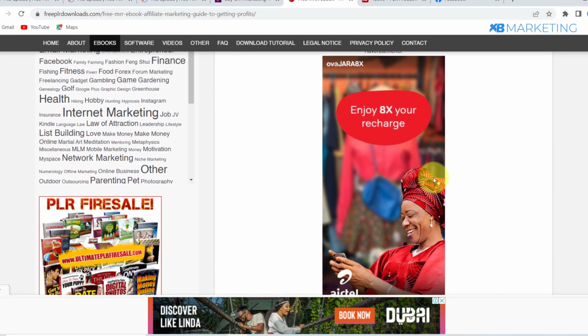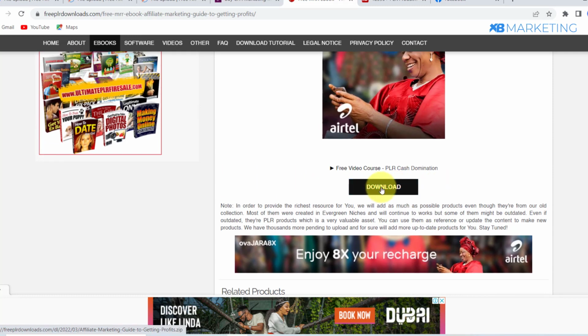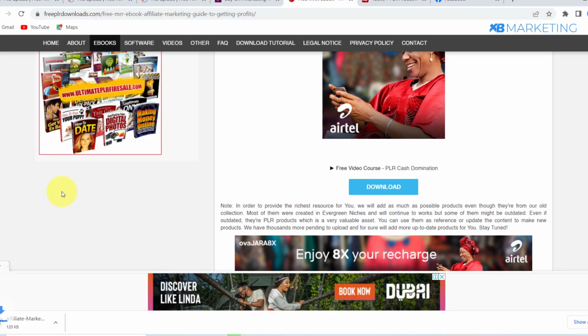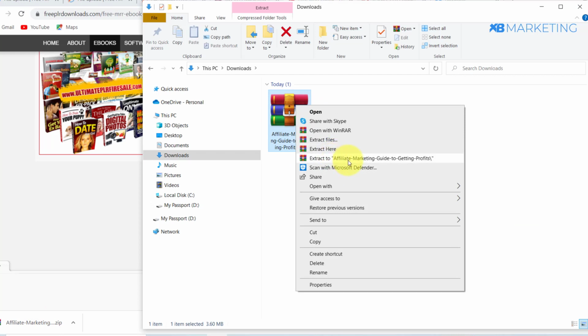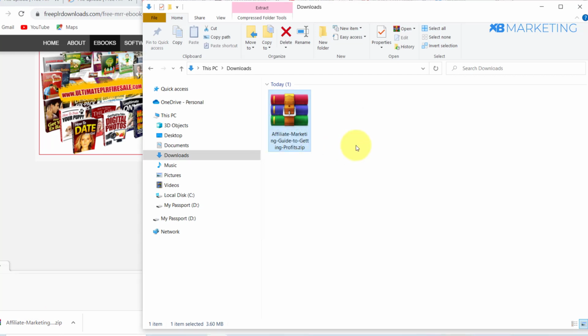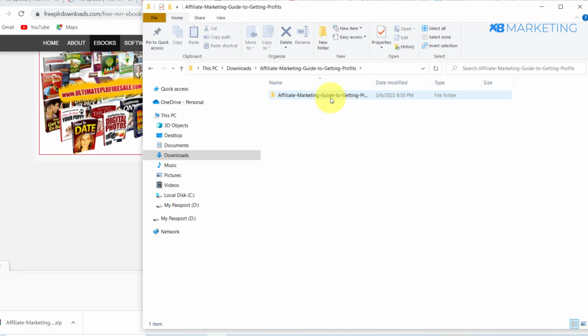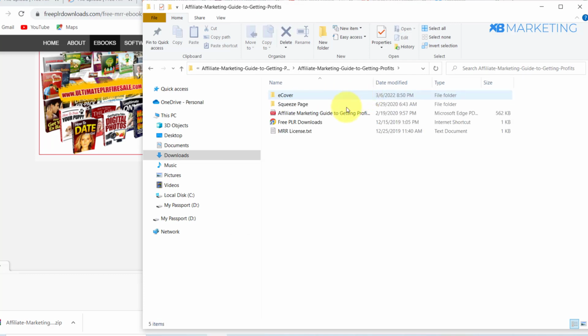All right, so basically what you want to do from here, you want to just click on this download button right here and you will be able to download it for absolutely free. As you can see right here, it has been downloaded. All right, you can see this is the ebook right here. So basically all I just need to do is extract this ebook right here. As you can see, if I open this folder, you can see this is the ebook right here.